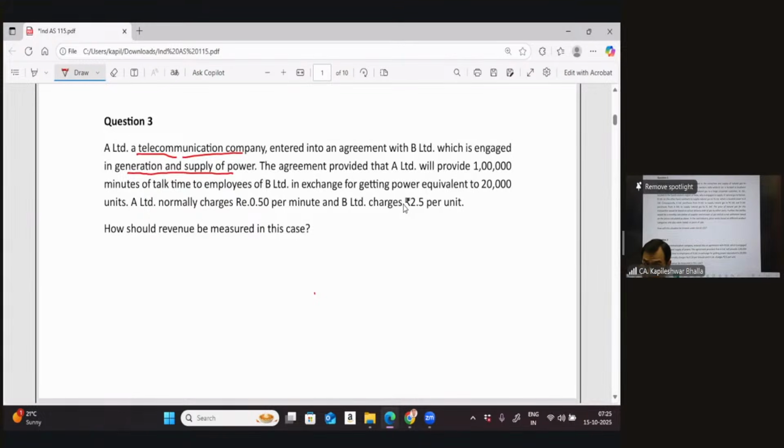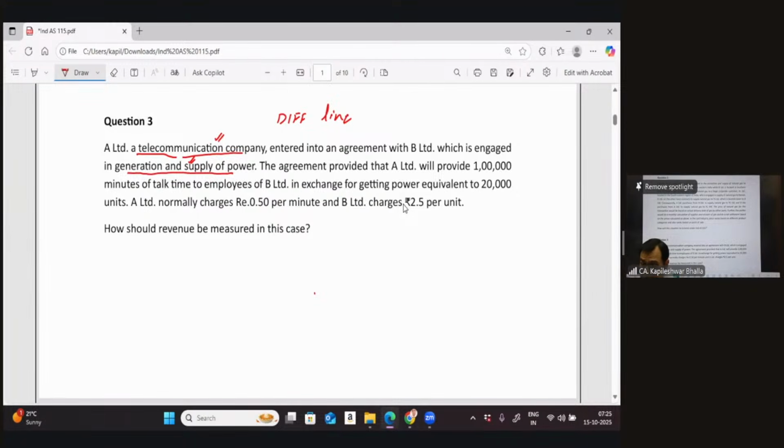Now we can very clearly see that A is in a different line of business and B is in a different line of business. And as you notice that they are into different lines of business, your mind should start working whether it is in the purview of this particular standard or not.